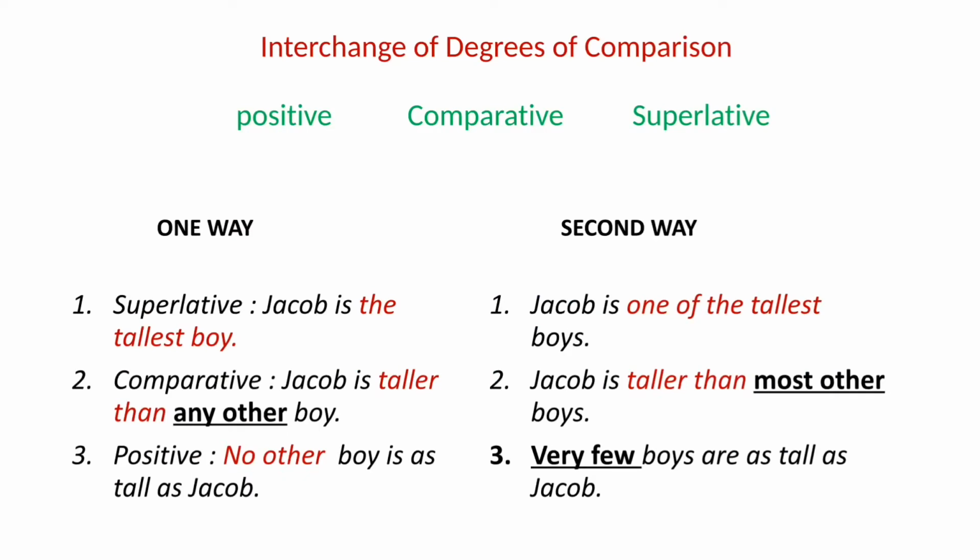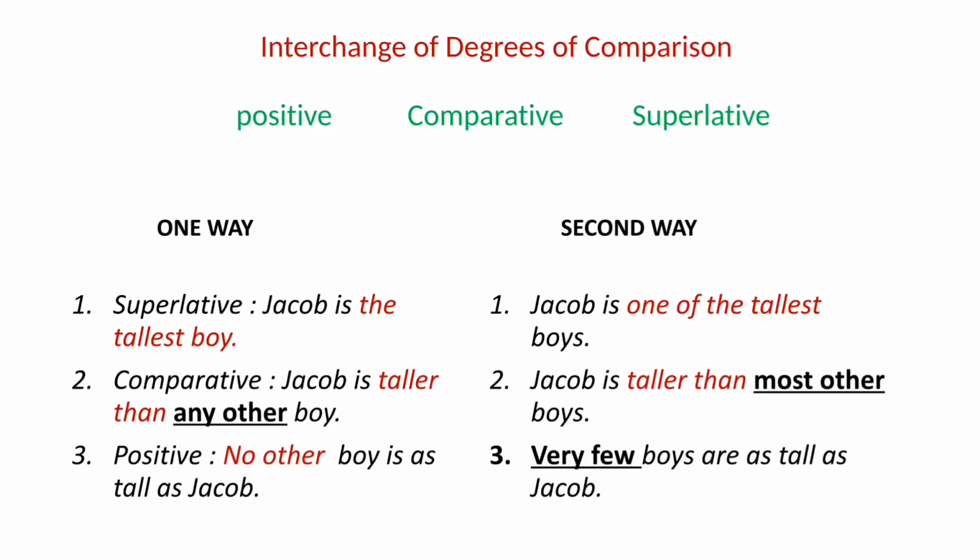As we know, there are three types of degrees of comparison. They are positive, comparative and superlative. So with the help of these given examples, I will make you understand how we can transform the sentence by the interchange of degrees of comparison.